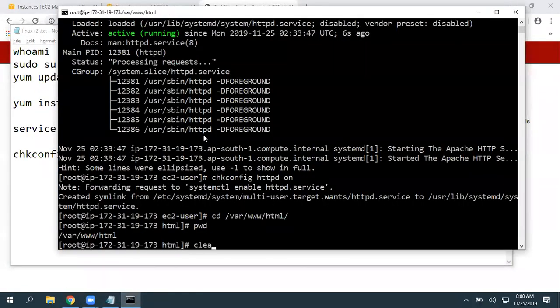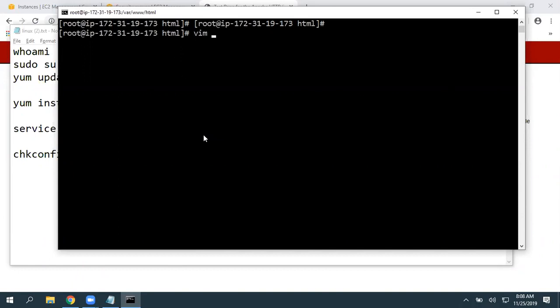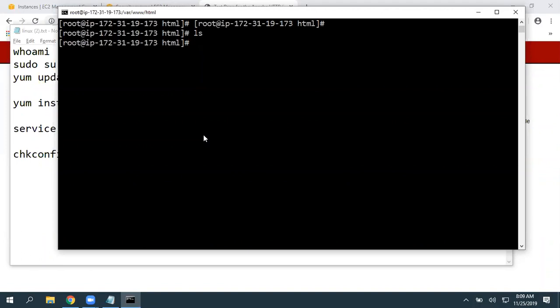So I'm in that particular path and I want to create one file. We have multiple editors in the Linux operating system. I'm using the VIM editor. Again, I want to verify, do I have any files in this location? I'm giving ls. It is not returning anything. Basically, Linux is not a result-oriented operating system.